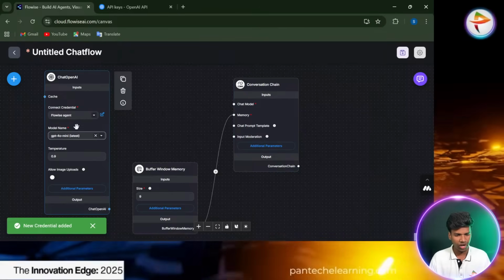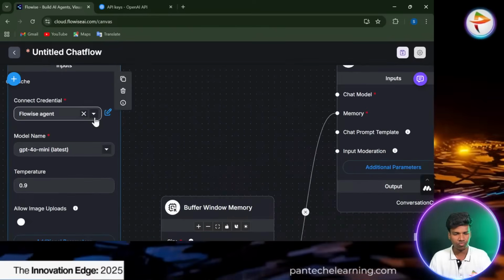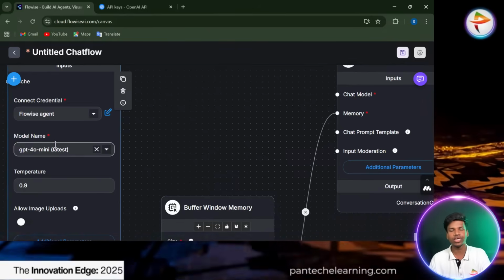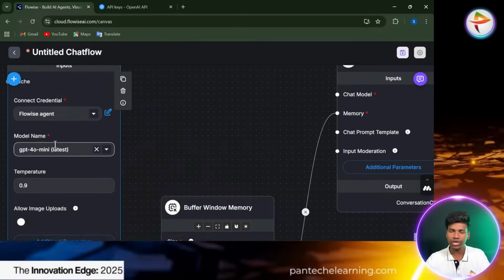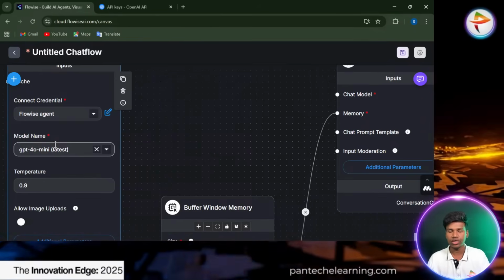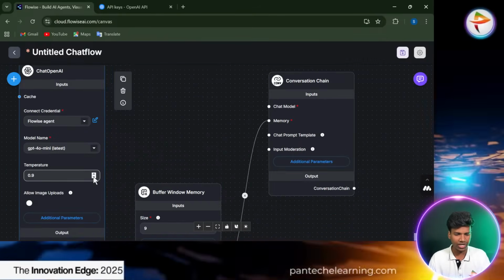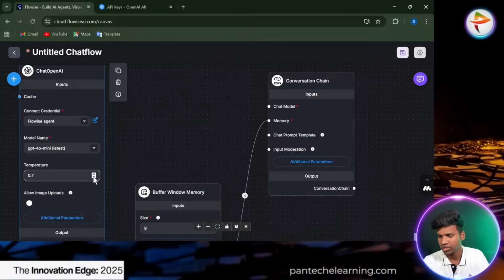Yeah. Now we have to create the Flowise agent credentials. We have created it successfully. Then the model name, they automatically detect based on the key, the latest version, which kind of version we have to follow in a ChatGPT model. Okay. The temperature we have to maintain at 0.7. That was enough for every work. So that's why.